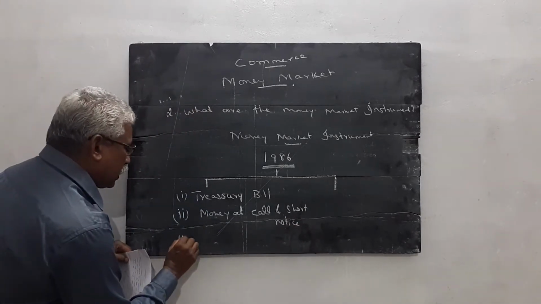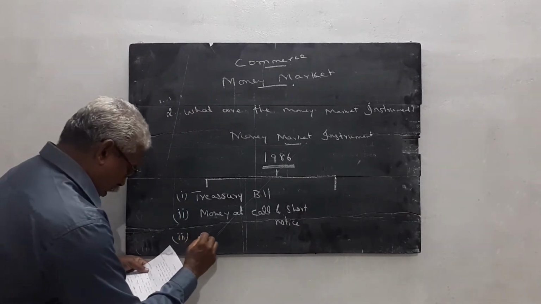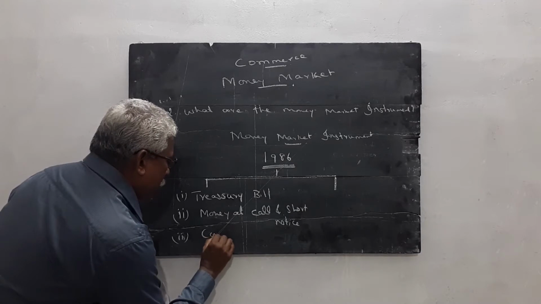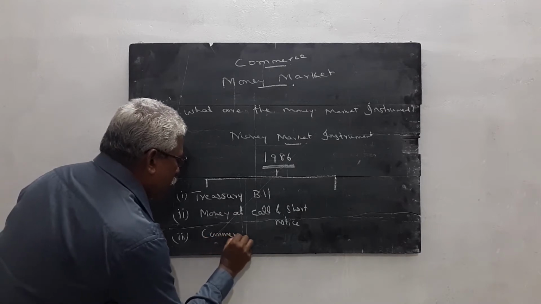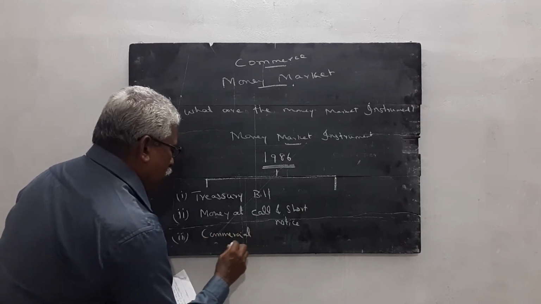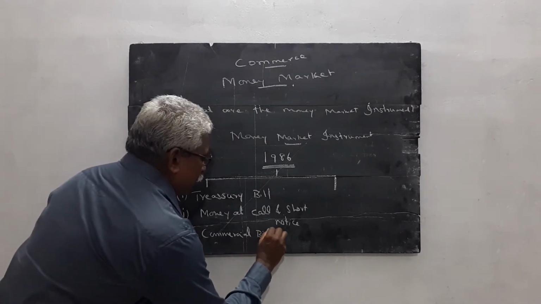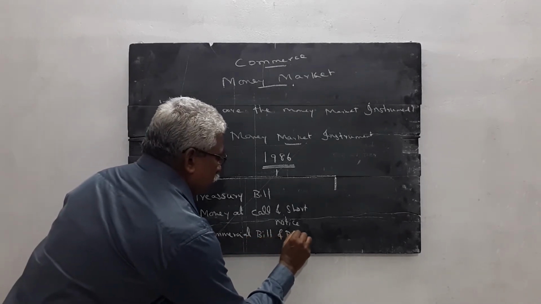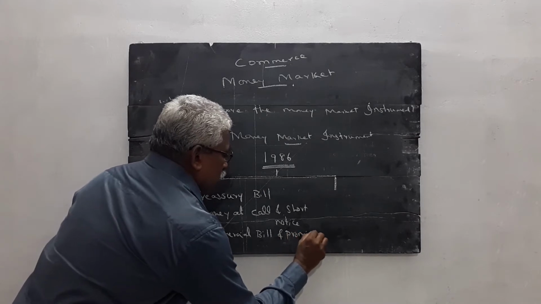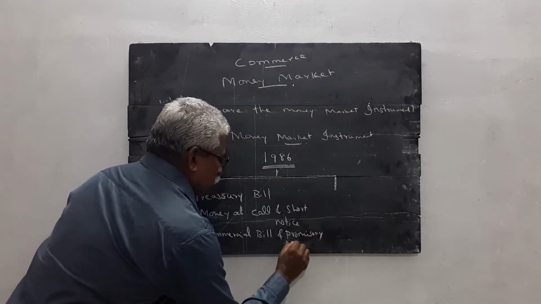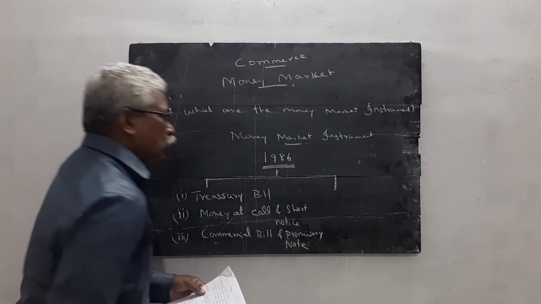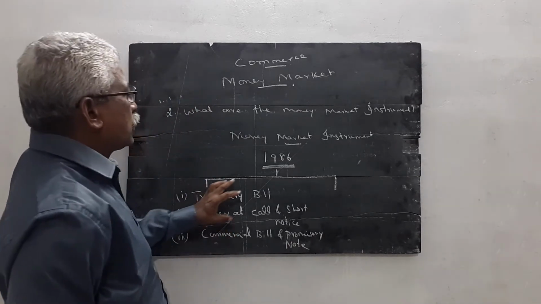Number three, commercial bill and promissory note. These three instruments were used up to 1986.